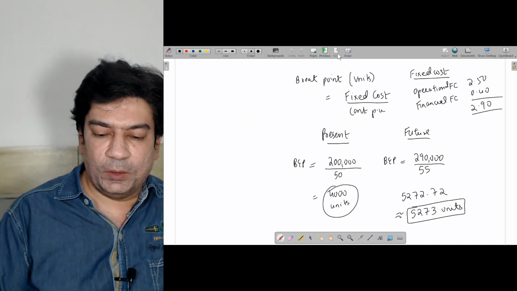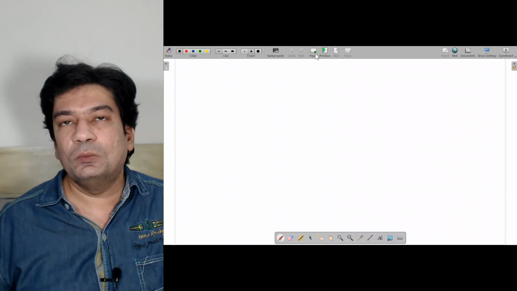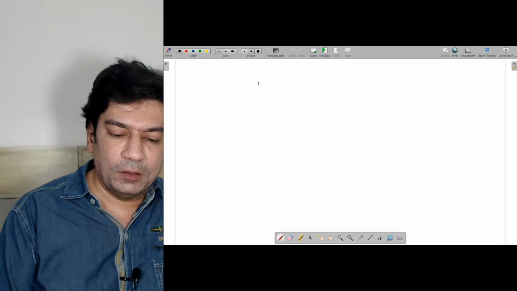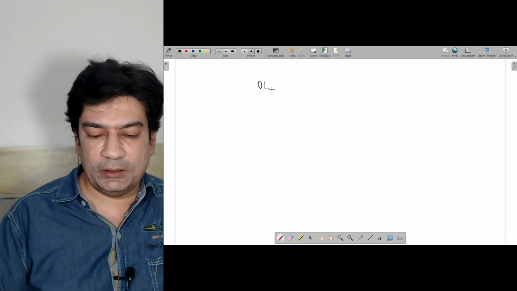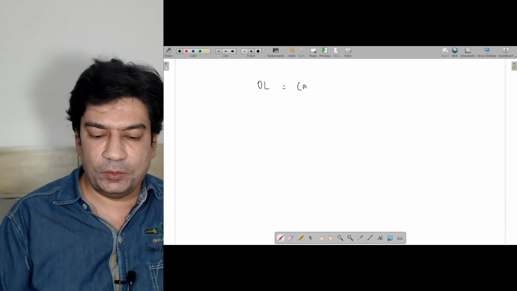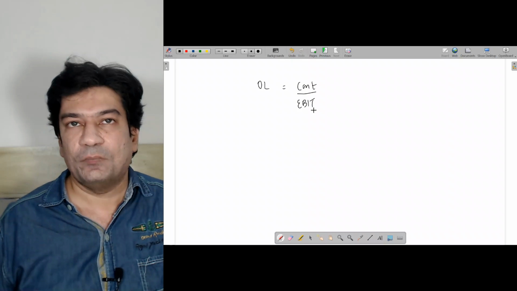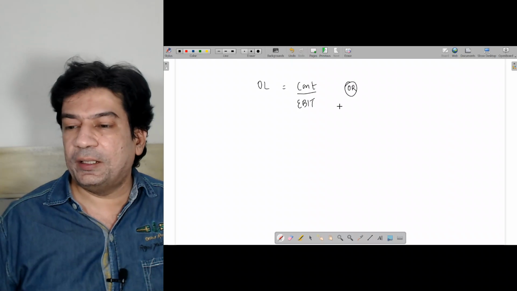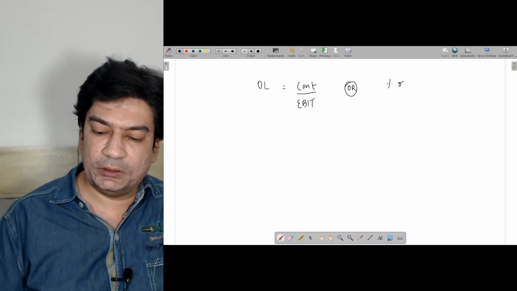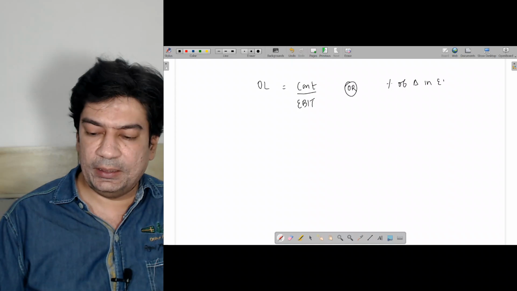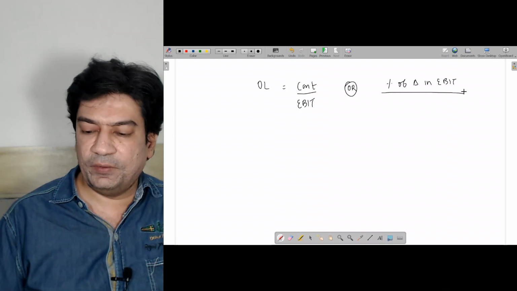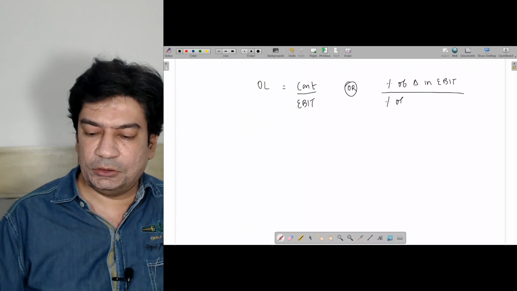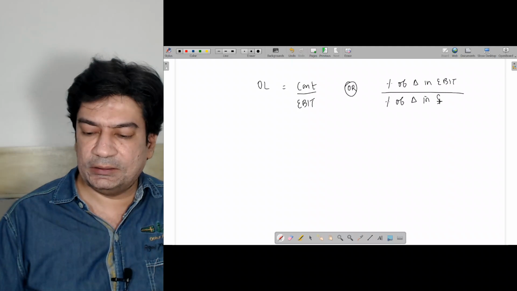Now one more concept which I need to explain to you: the operating leverage has a formula of contribution divided by EBIT, and there is another formula for operating leverage, which is percentage change in EBIT divided by percentage change in sales.